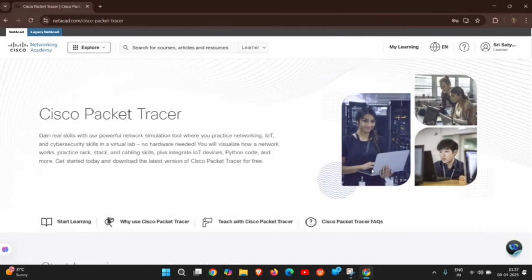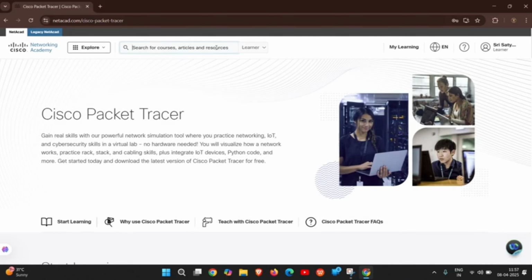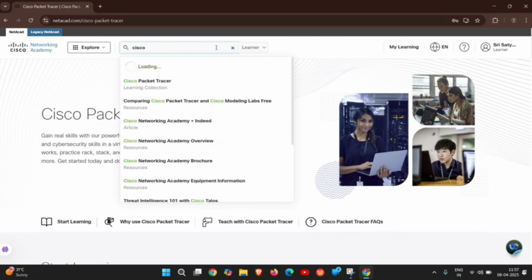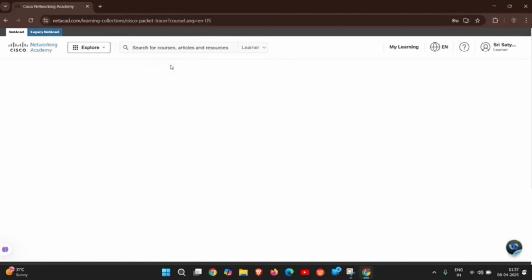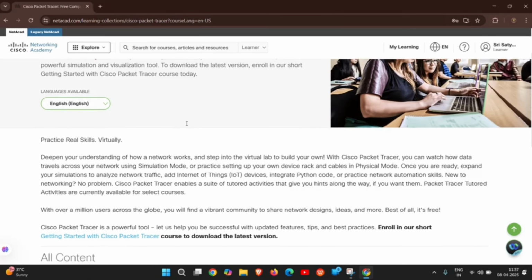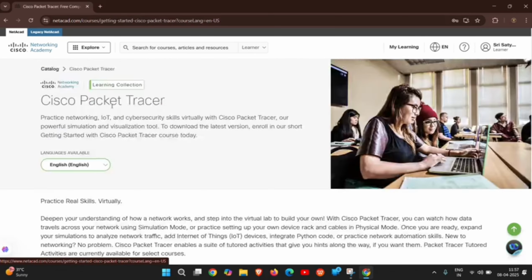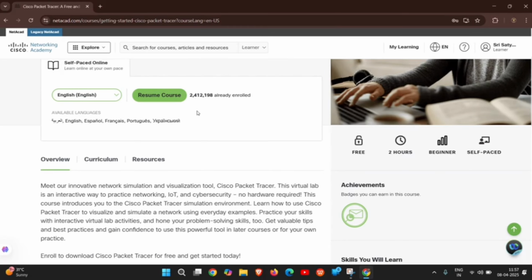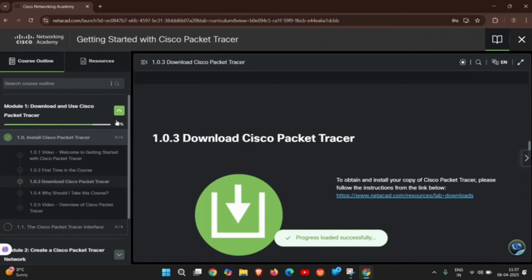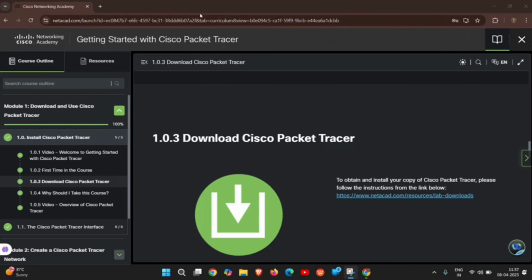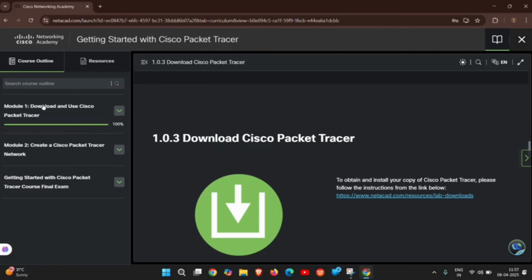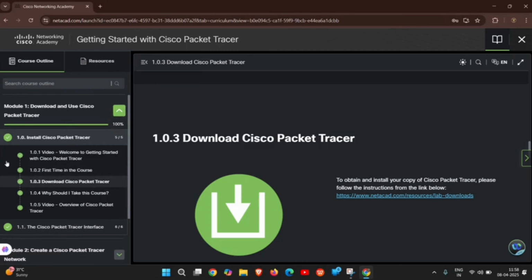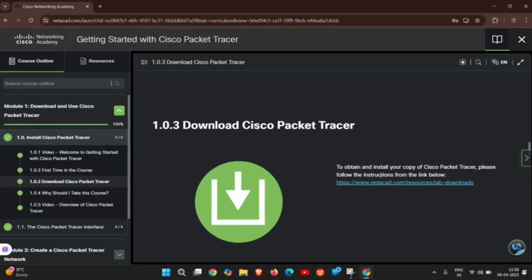Okay, here it opens. Now search for Cisco Packet Tracer and click on it. Now scroll down. Here it is visible now: Getting Started with Cisco Packet Tracer. I have already started this course. If you have not started, it will show Start Learning. Since I have already started, it shows Resume. When you click on Download Cisco Packet Tracer in module 1, here is the link.